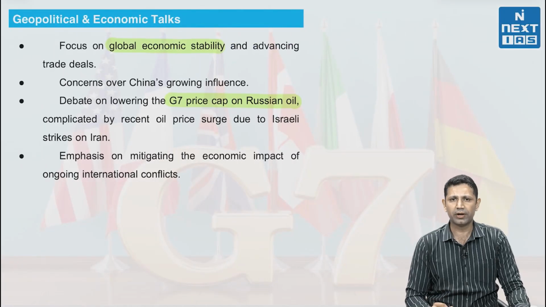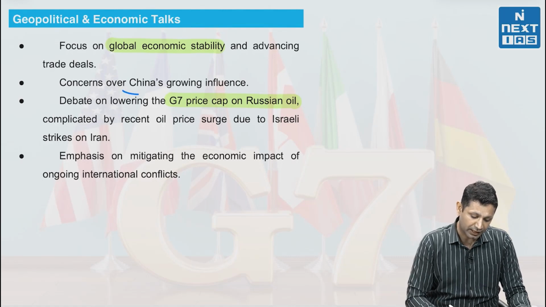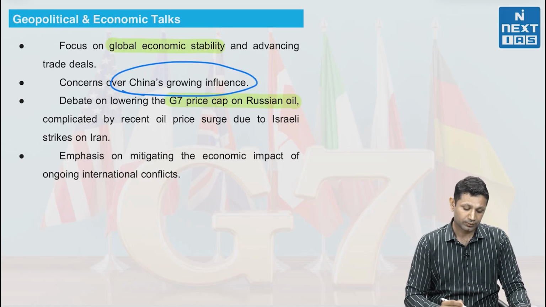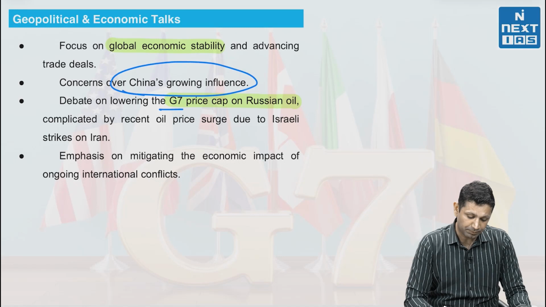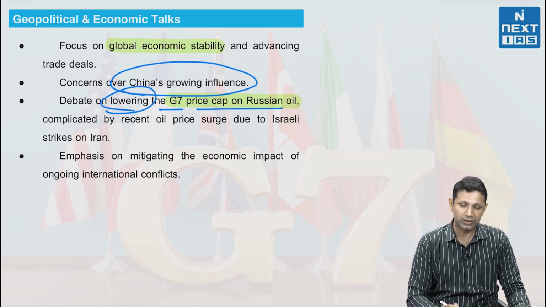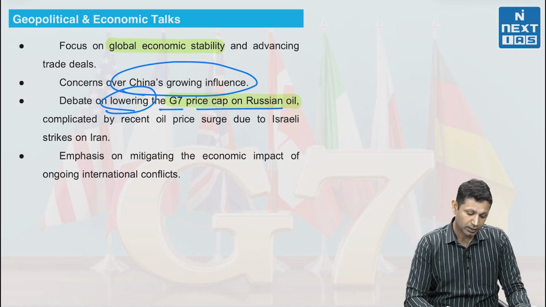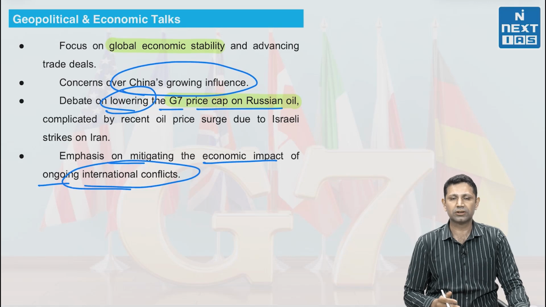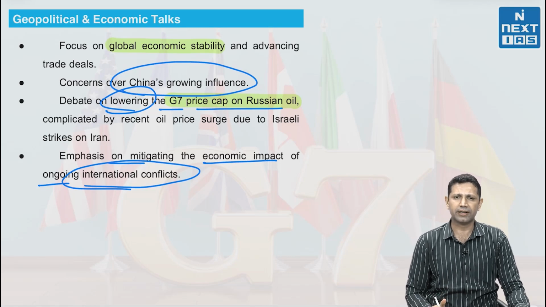Next is the geopolitical and economic talks. There are other issues also which are affecting the global economy. For example, the rise of China's growing influence. Then the G7 price cap on Russian oil is also being discussed, that we should lower the price cap on Russian oil. Then there is emphasis on mitigating the economic impact of ongoing international conflicts, how these conflicts can be mitigated.